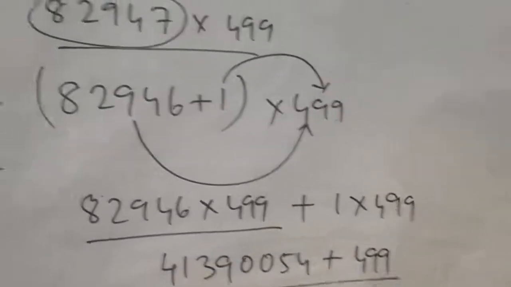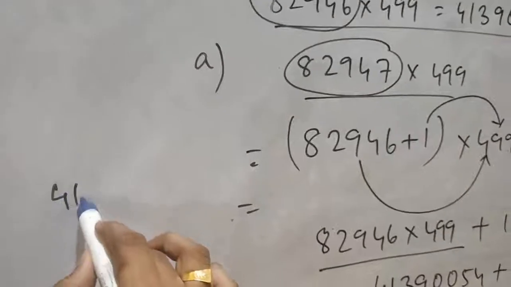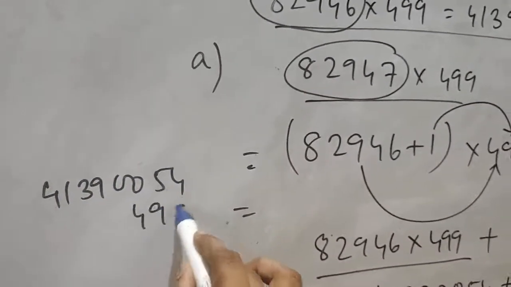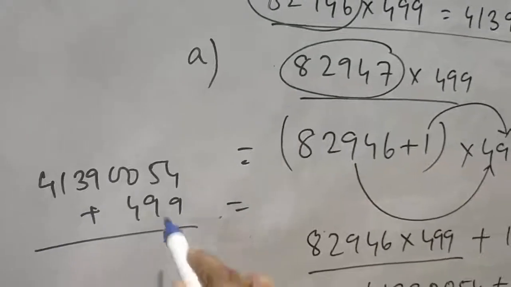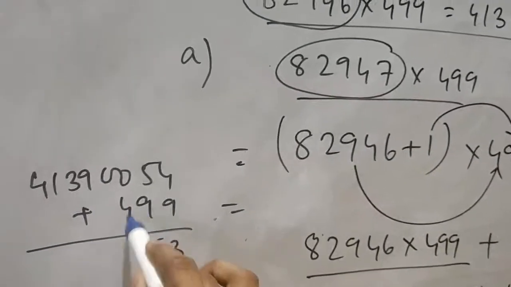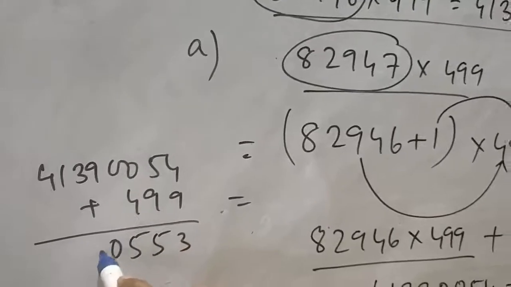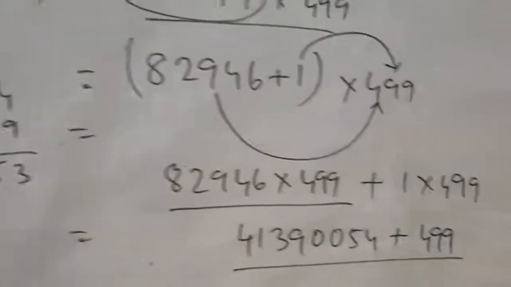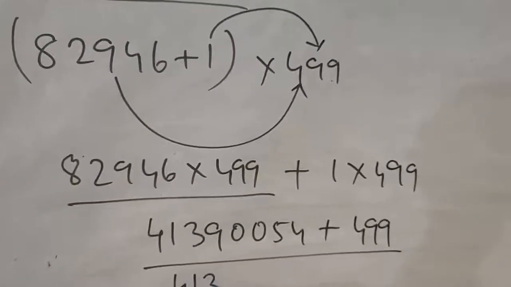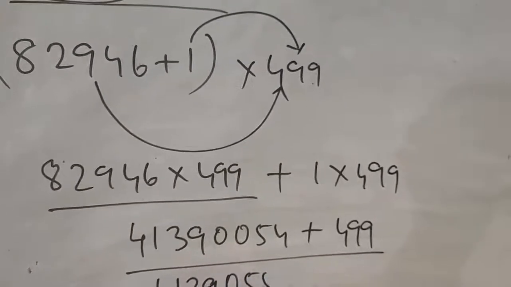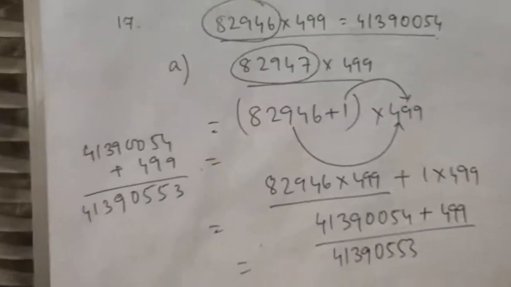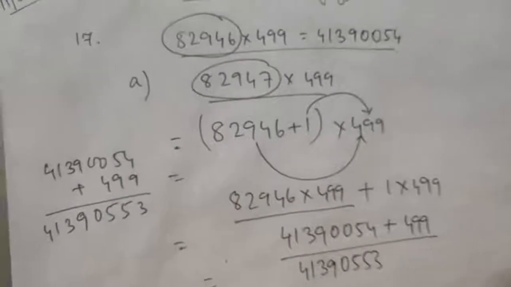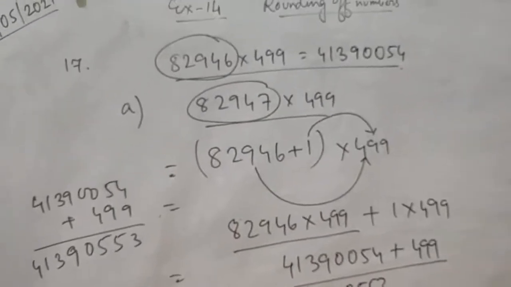Now you have to add this and get your answer. 41390054 with 499 gives 41390553. This is the answer. So you have to use this data to calculate this one, right? In this way we can calculate question B and question C.